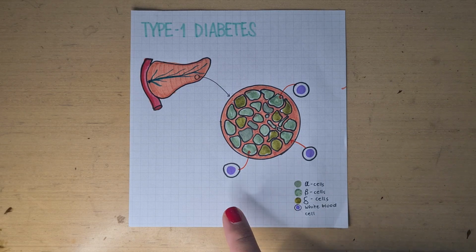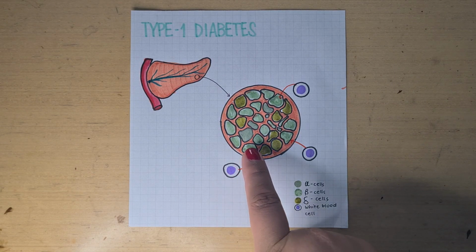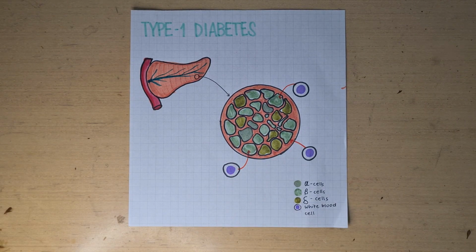What happens is that white blood cells attack these beta cells. Therefore, there will be no insulin produced anymore. It is said that type 1 diabetes is influenced both by environment and genetics.